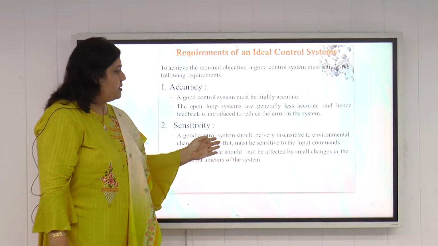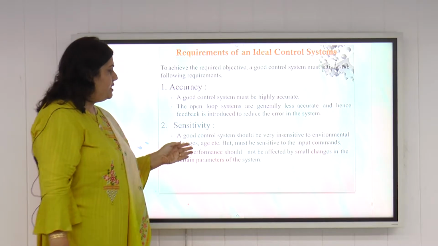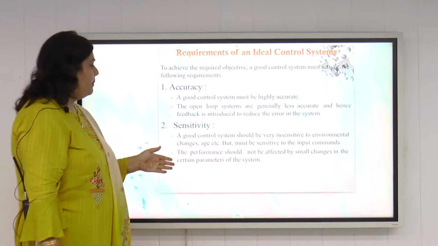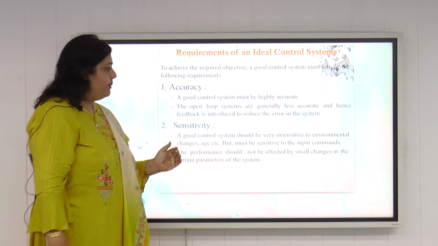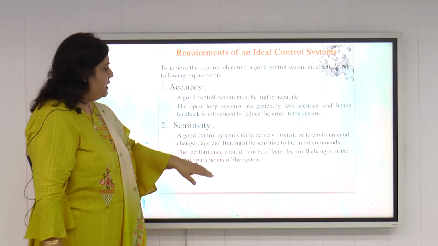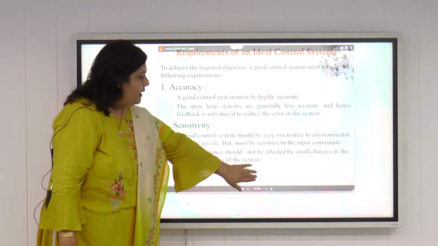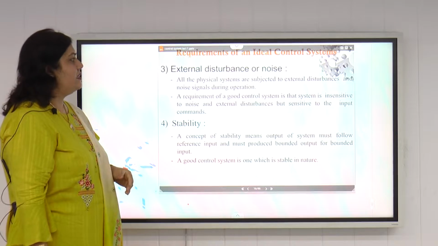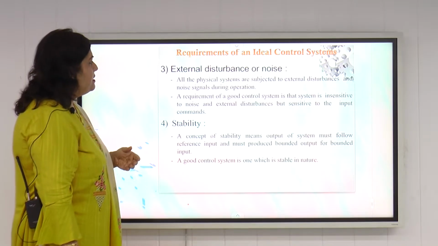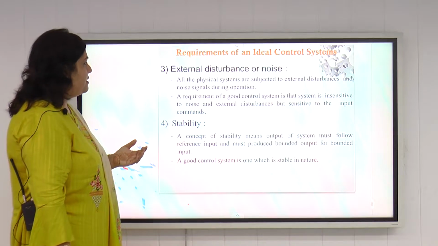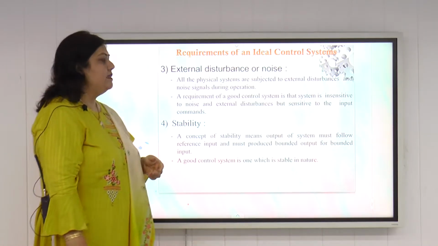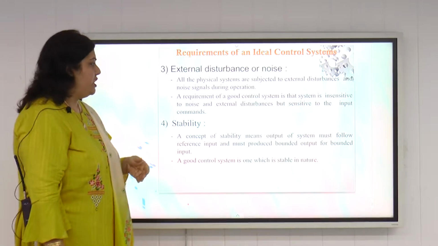So a good control system should be very insensitive to environmental changes like age, etc., but must be sensitive to the input commands. The performance should not be affected by small changes in certain parameters of the system. So these two are the requirements of an ideal control system. Next is the external disturbance or noise. As I have already told you, all physical systems are subjected to external disturbances and noise signals during operation. So the requirement of a good control system is that the system must be insensitive to such changes.